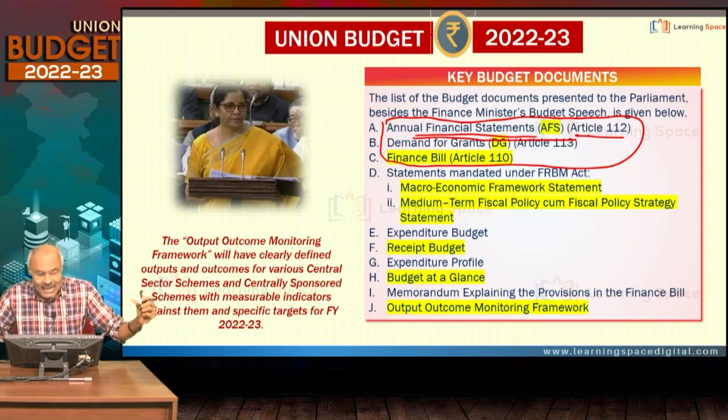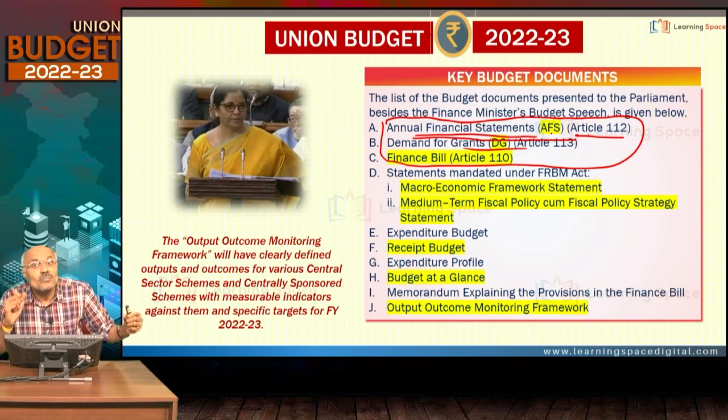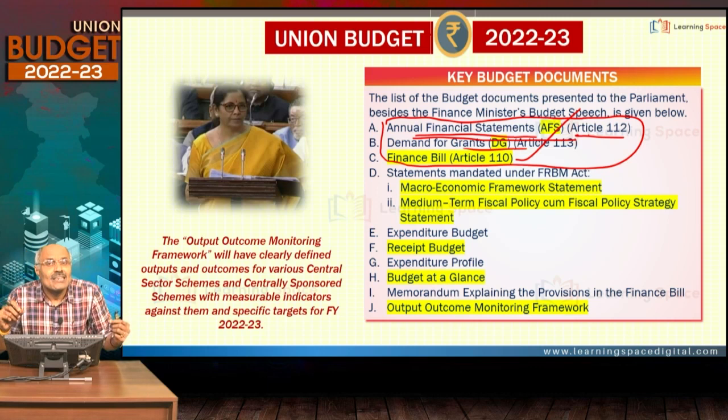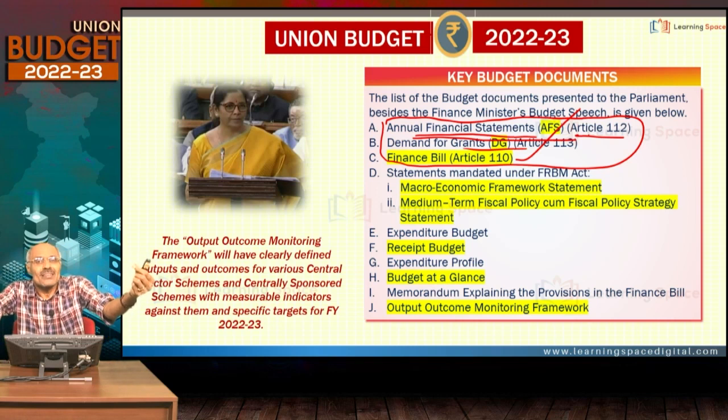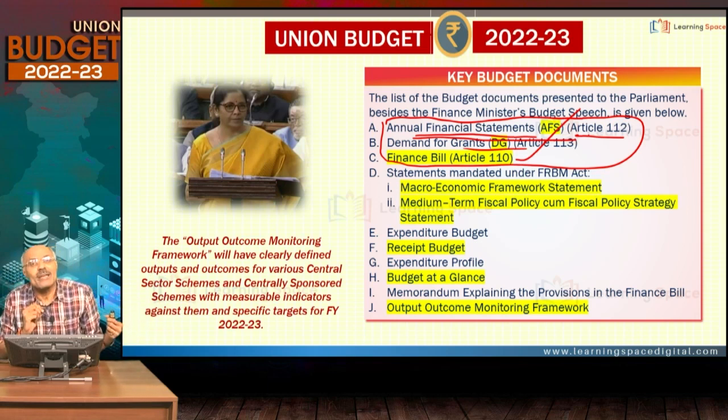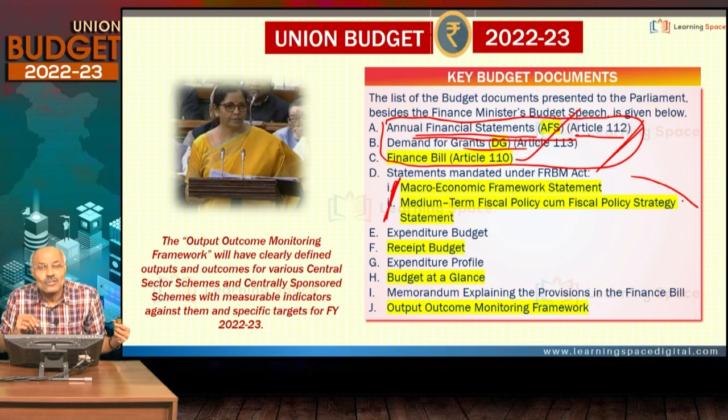This is mandatory. And demands for grants, how much money each department or ministry requires for expenditure, that is also as per the Indian Constitution. And the finance bill, that is a money bill. This finance bill reflects the tax proposals, how taxes are going to be increased or reduced. These three are as per the Constitution. These two are as per the FRBM Act. So these two are statutorily mandated. These three are constitutionally mandated.